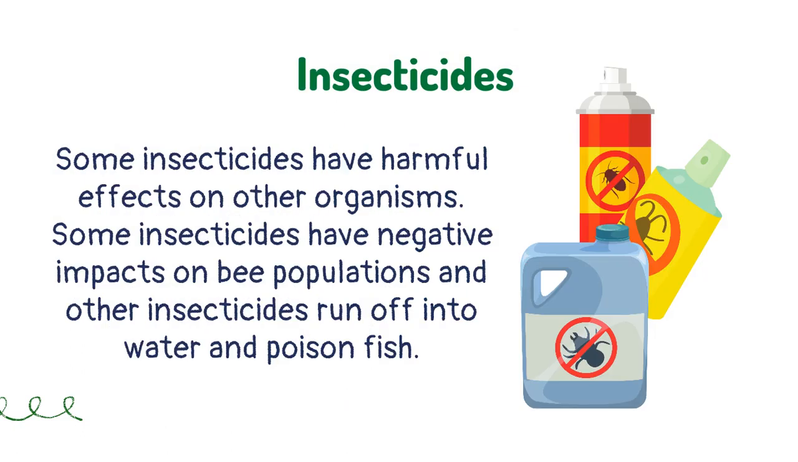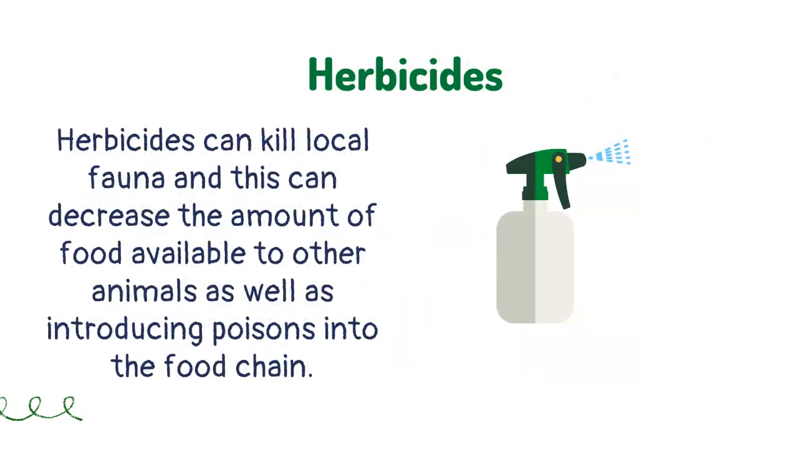Some insecticides have harmful effects on other organisms. Some insecticides have negative impacts on bee populations, and other insecticides run off into water and poison fish. Herbicides can kill local flora, and this can decrease the amount of food available to other animals, as well as introducing poisons into the food chain.